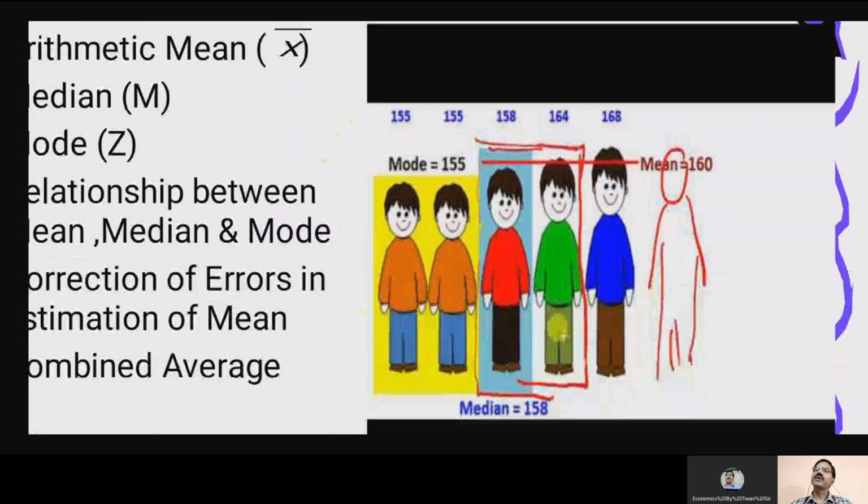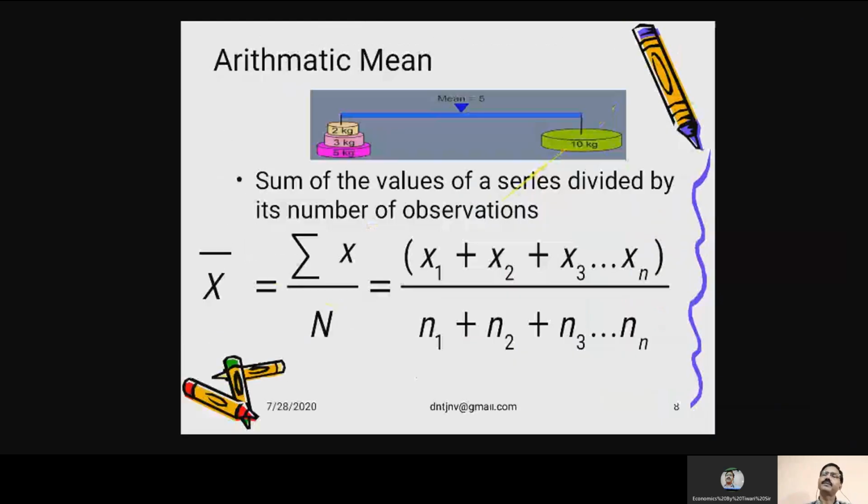And then mean is nothing but finding the sum of all these five students' heights divided by the number of students, that is 5. The sum of the observations divided by the number of observations. In this way, we can find mean, median, mode by a simple method. And let us see what else can be done.